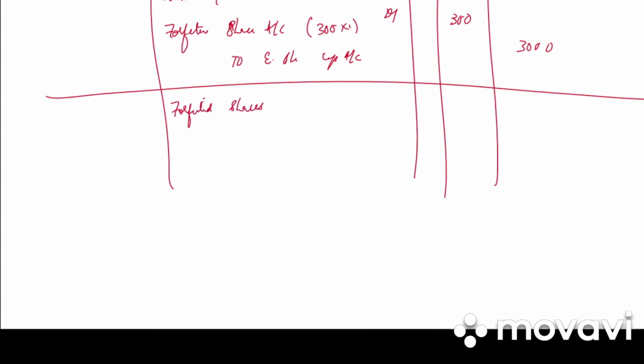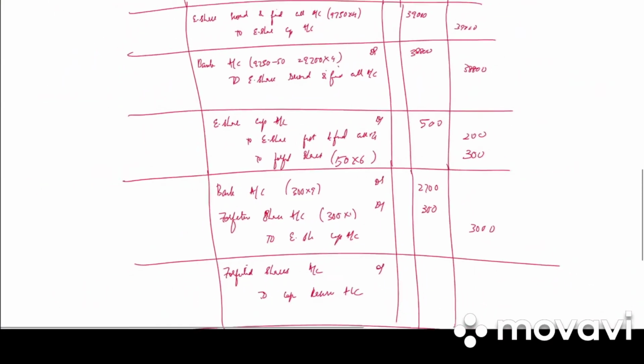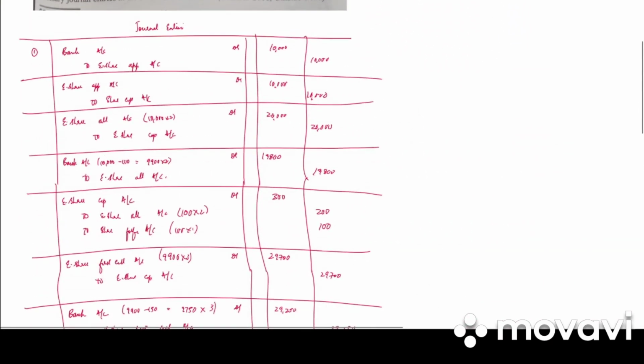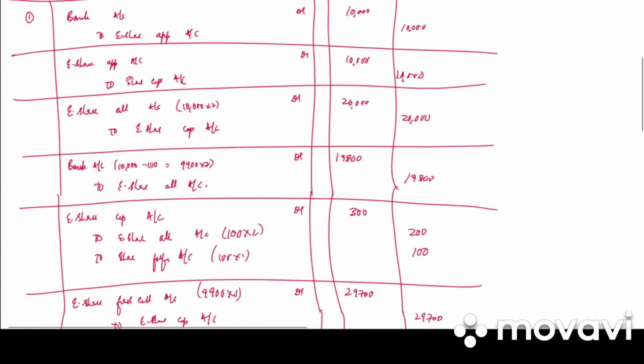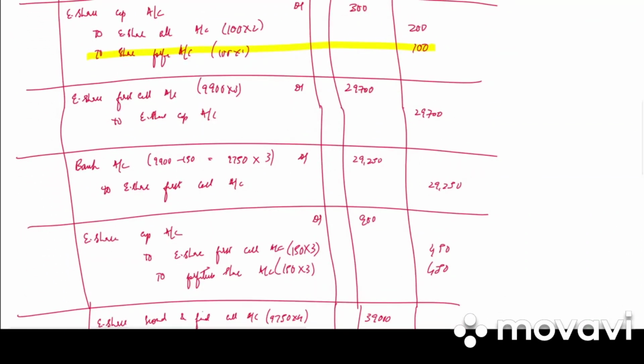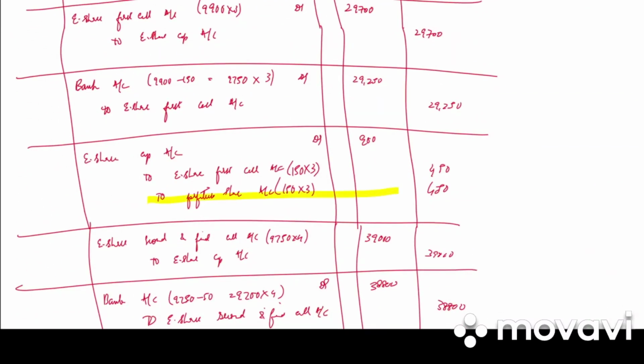Last we have transfer to capital reserve. Forfeited shares account debited to capital reserve account. How much is it? Go to the entire problem. Wherever there is forfeiture, I will highlight that so that you understand it. How did I get the forfeiture amount? So first forfeiture is 100 rupees credit balance. Next again it is 450.